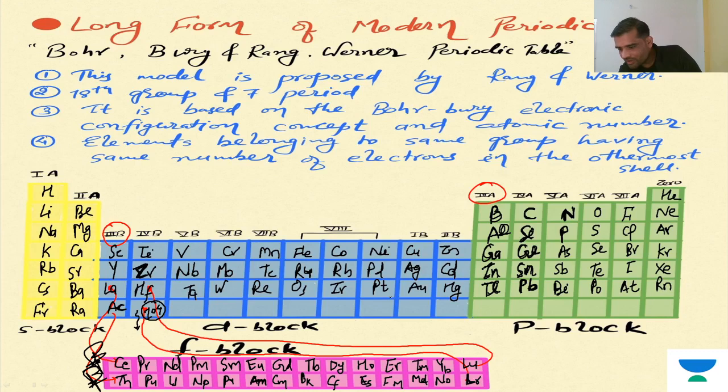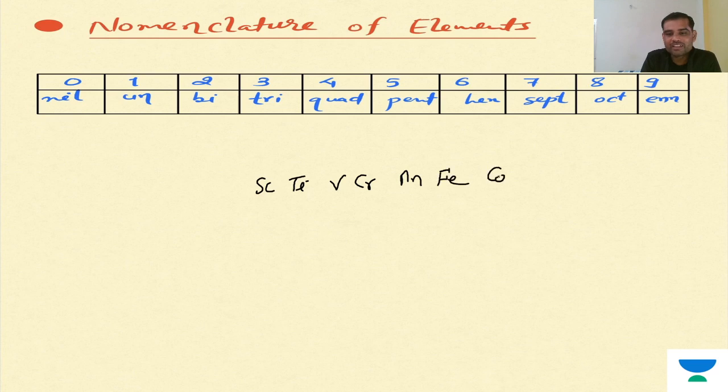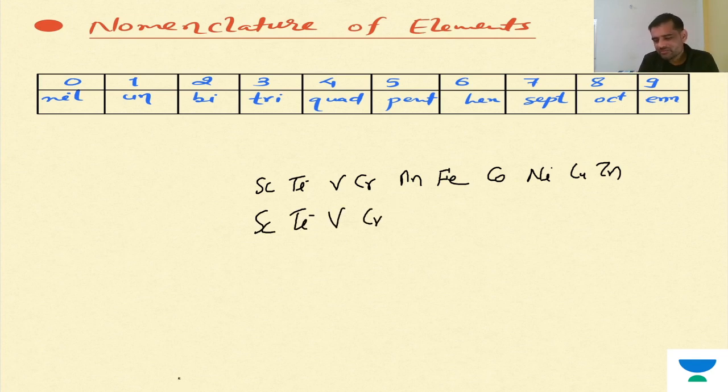Scooter, TV, car, then copper zinc comes out, and the memory is done. Let me tell you simply: if you are writing it 10 times, scandium, titanium, vanadium, chromium, Mn, Fe, cobalt, nickel, copper, zinc, 10 times you write like this, it can easily be memorized. A jingle all the way will be useless after some time.